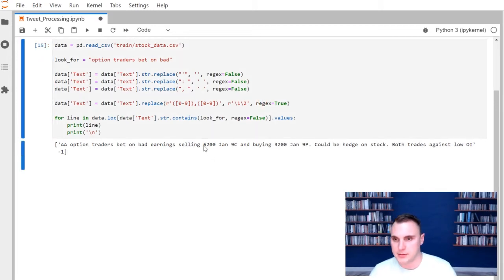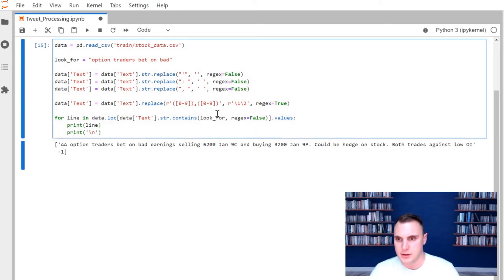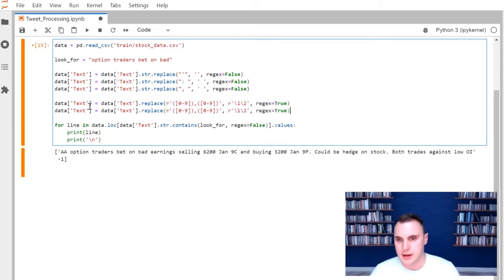Okay, there we go. Now we see that our number is put together. So all four are together. There's no comma separating the two. I can go ahead and copy this. And I'm going to do the same thing for those cases where it's a letter followed by a comma followed by another letter. So instead of 0 to 9, I obviously can do A to Z.